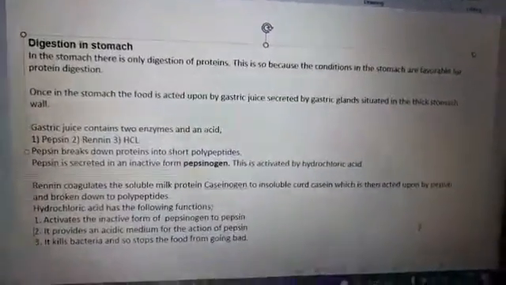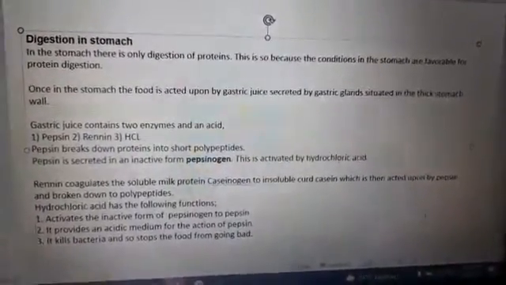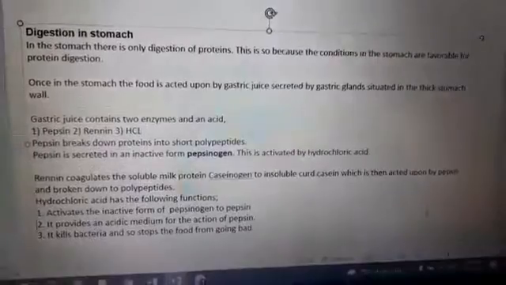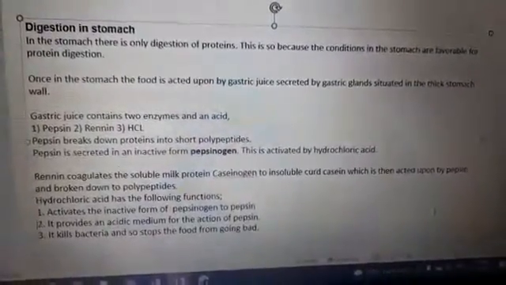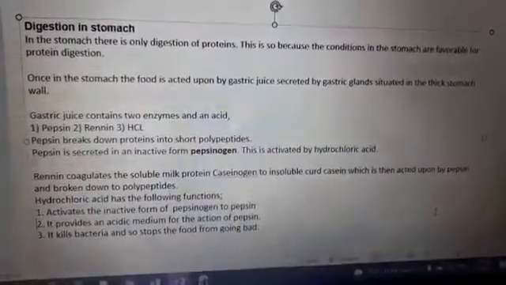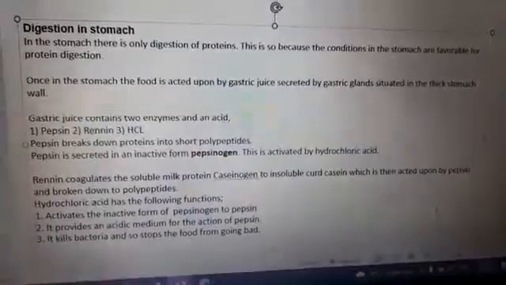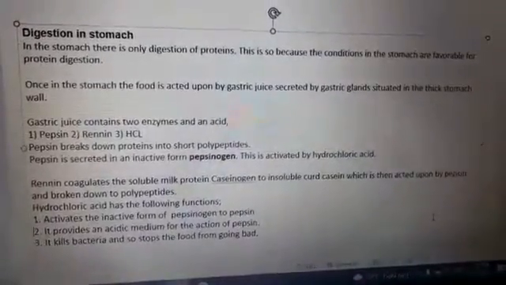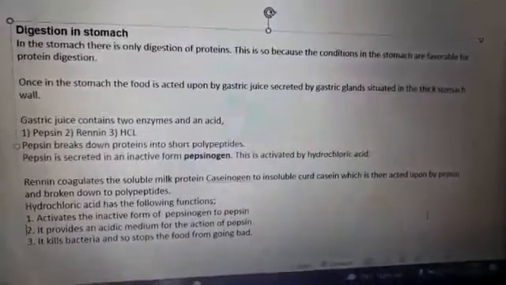Then I explained digestion in the stomach. In the stomach there are gastric juices. They contain 2 enzymes and an acid. The enzymes are pepsin and renin, and HCl is the acid. Pepsin breaks down protein into short polypeptides, and renin coagulates the soluble milk protein caseinogen to insoluble curd casein, which is then acted upon by pepsin and broken down to polypeptides.